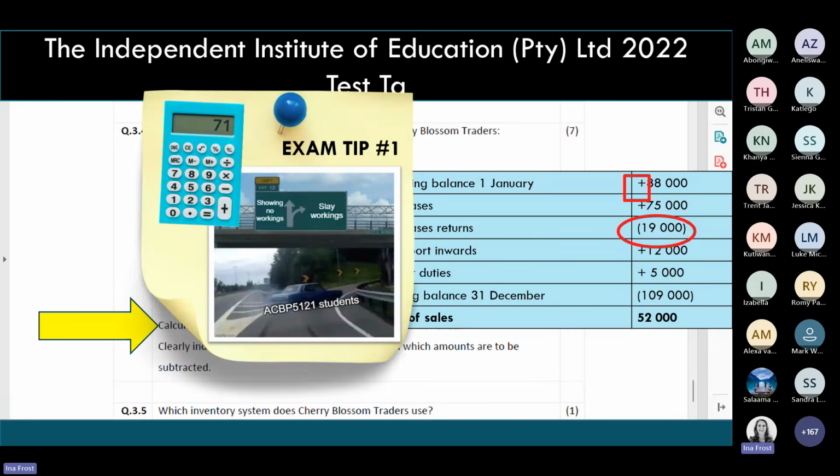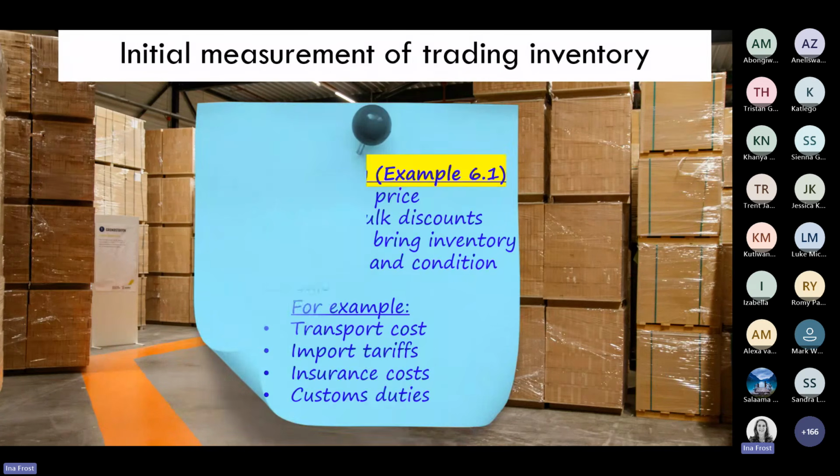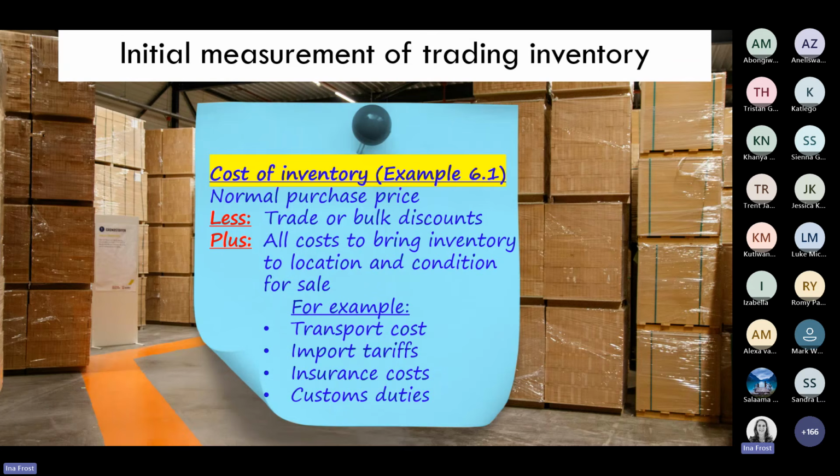Remember, that comes out of section 6.1 of your textbook. So again, if you want to follow along with me, I am on page 191 of your textbook, point 6.2, initial measurement of trading inventory, and it's example 6.1.